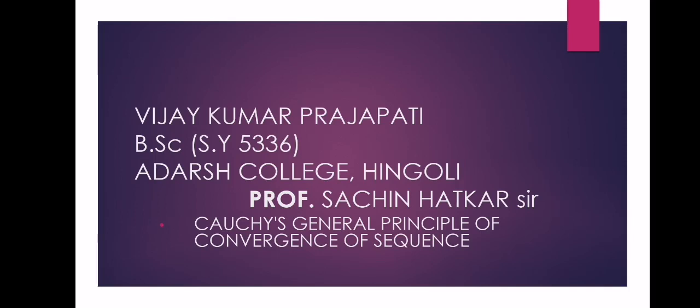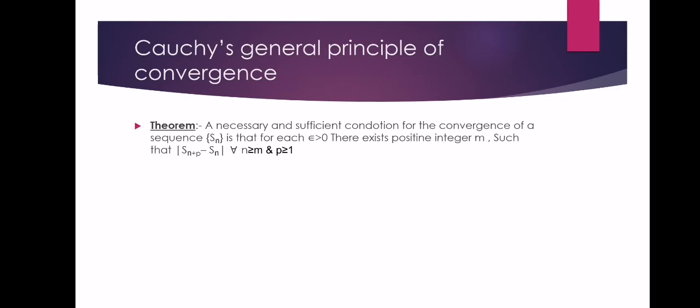Now let us take a theorem. The statement of the theorem is: a necessary and sufficient condition for the convergence of a sequence Sn is that for each epsilon greater than 0 there exists a positive integer m such that mod of Sn plus p minus Sn is less than epsilon for all n greater than or equal to m and p greater than or equal to 1.